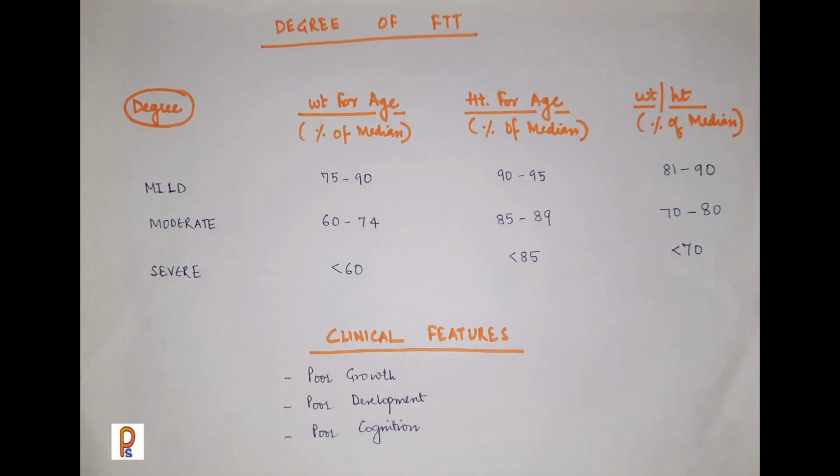Now we will see the degree of failure to thrive. We decide the degree, that is mild, moderate and severe, on the basis of weight for age, height for age and weight for height. So for that we need to measure the weight of the child, height or length of the child, and also we need to see the growth chart for the weight for the height. And on the basis of percentage of median, we decide whether it is a mild, moderate or severe variety. Then clinical features, if we see, they usually present with poor growth, poor development and poor cognition.